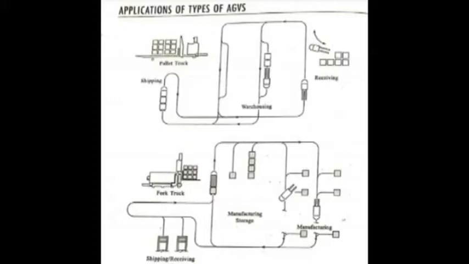Next, assembly line vehicles. They find application in industries where a large number of sub-assemblies are required to be carried between the different workstations. Okay, so this is the clear-cut information about the AGVs.